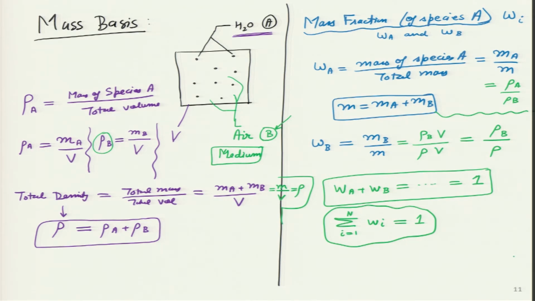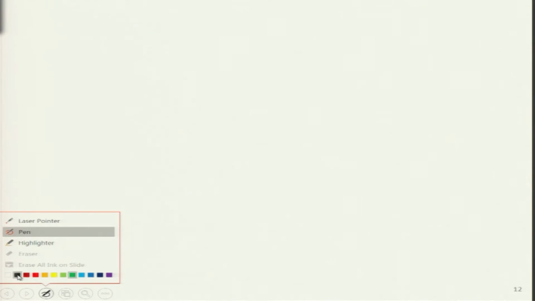Now, with all this background, the definitions of density and mass fractions, I can go ahead and formally define Fick's law of diffusion. And this Fick's law I am writing in the mass form, because later on we will repeat the same thing and do it on the mole basis as well. So, this is Fick's law of diffusion on the mass basis.